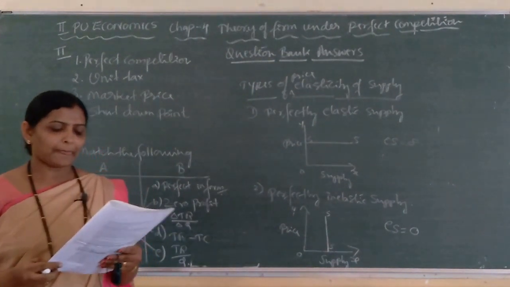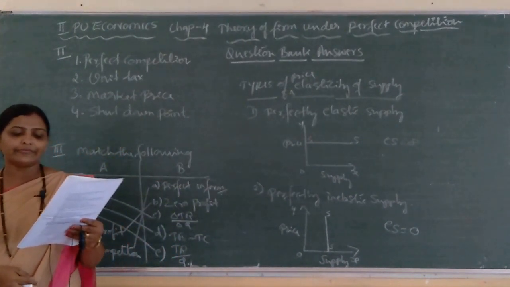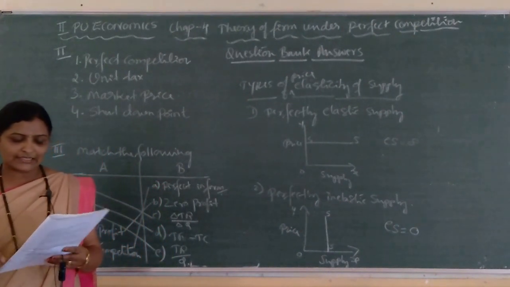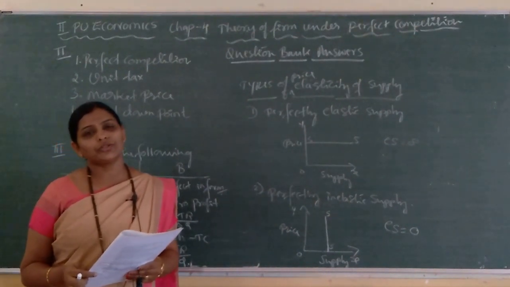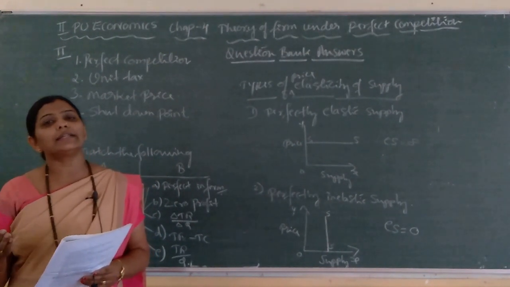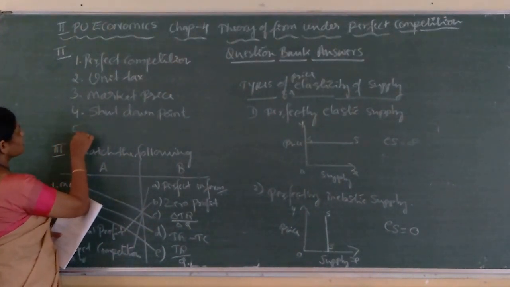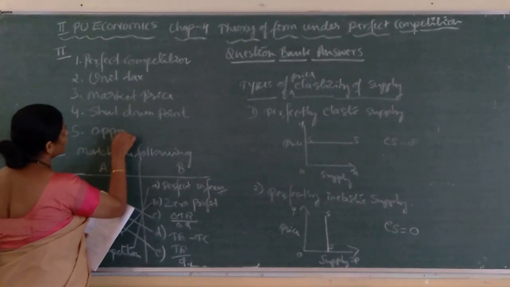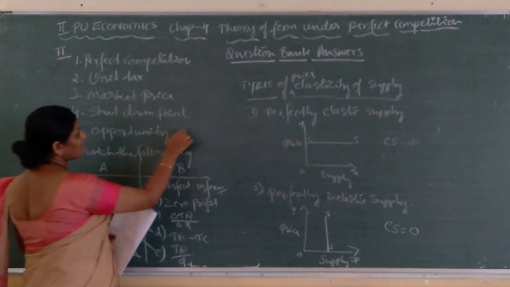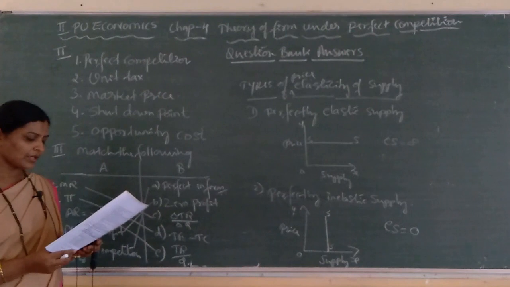Next, fifth question: dash cost of some activity is the gain foregone from the second best activity. So, this is the meaning of which concept? Opportunity cost. What is the meaning of opportunity cost? The next best alternative that is foregone. So, the answer is opportunity cost. Opportunity is the answer, cost is given there. I will write cost also: opportunity cost is the answer to the fifth question.